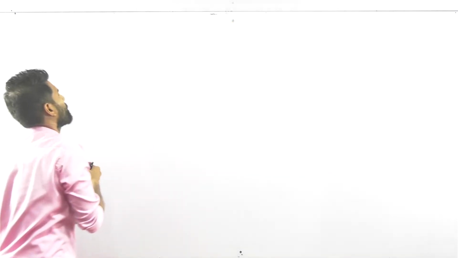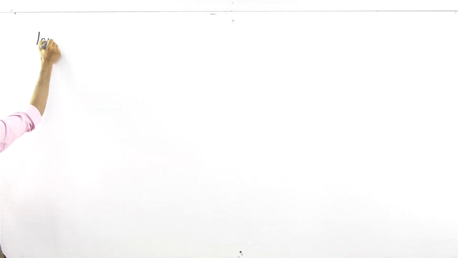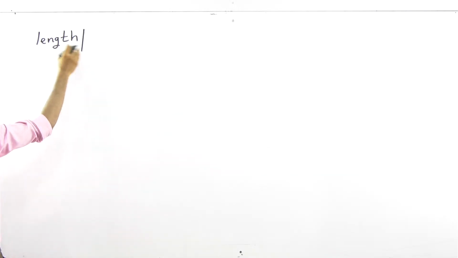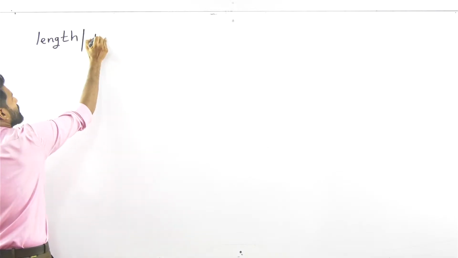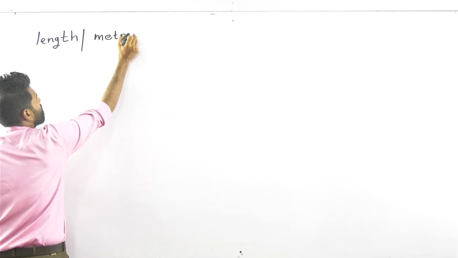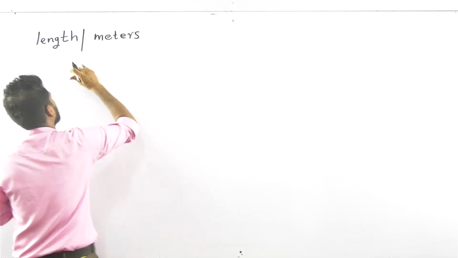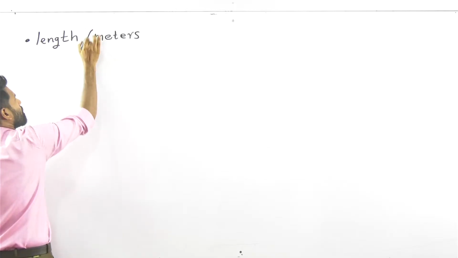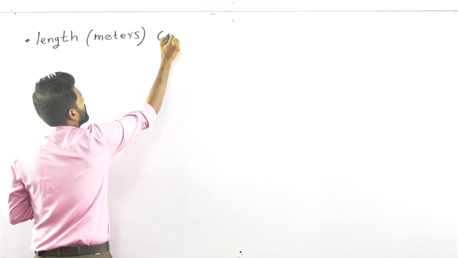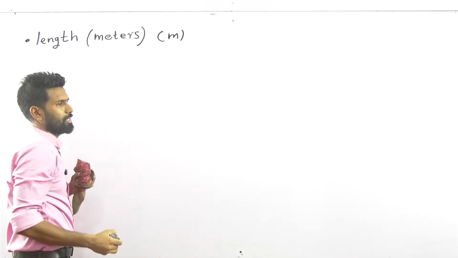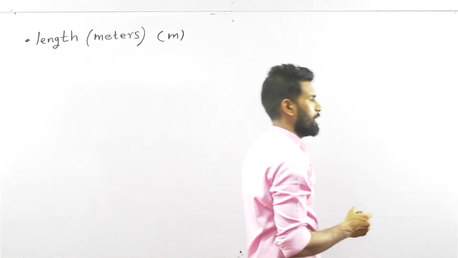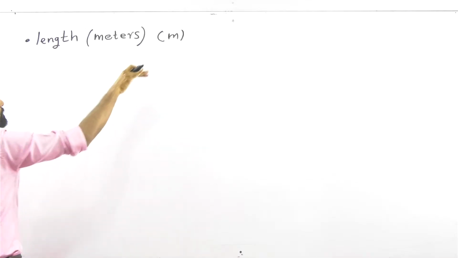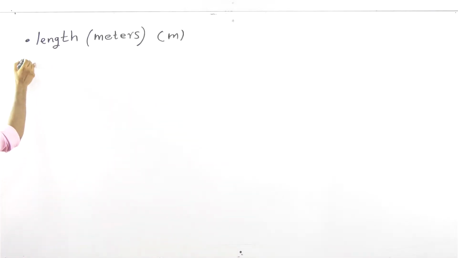First is length. The SI unit to measure length is meters, and the symbol is simple m. Length is measured by meters. Symbol is simple m. Then mass.